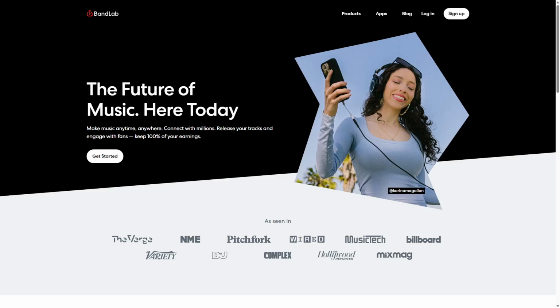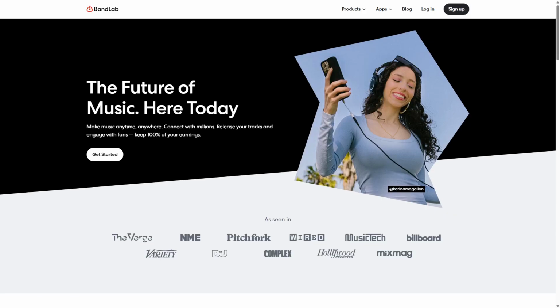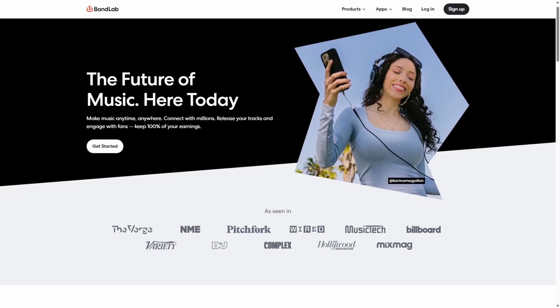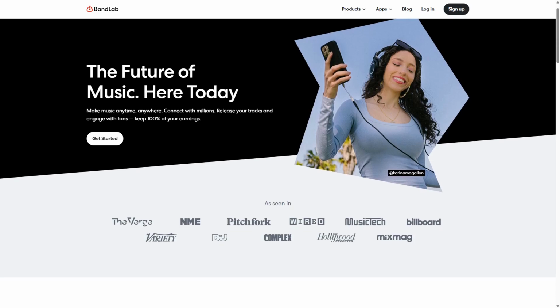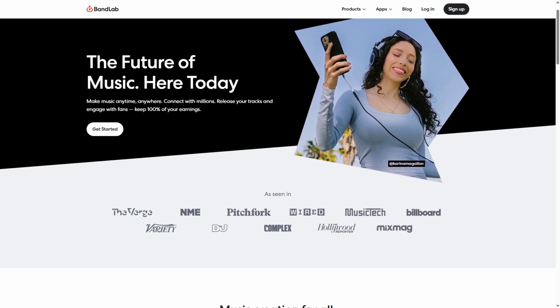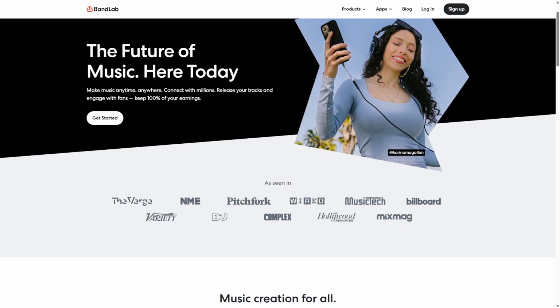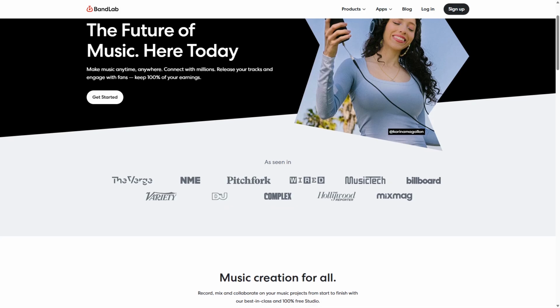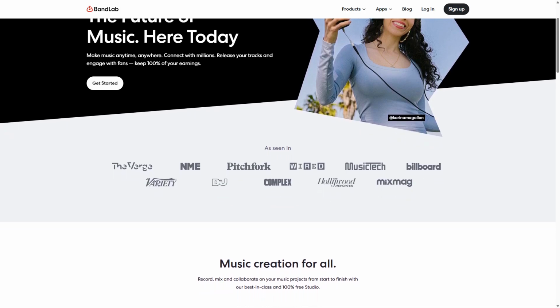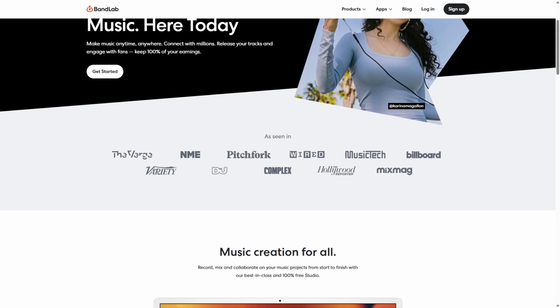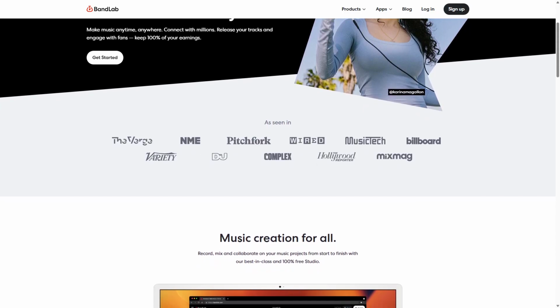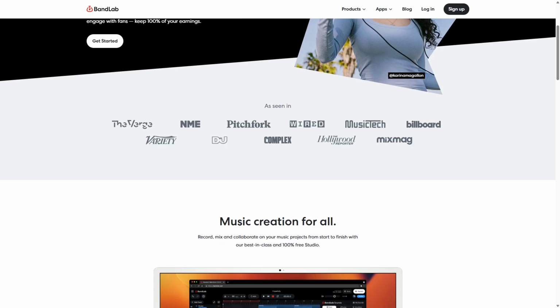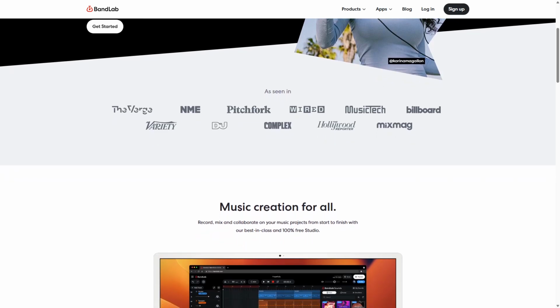BandLab is a cloud-based digital audio workstation designed for music creation, recording, and collaboration. It allows users to compose, mix, and master tracks directly in the browser or via mobile apps. BandLab's interface includes virtual instruments, a multi-track editor, and a library of loops and effects. Its cloud storage and social features enable seamless collaboration and sharing with other musicians worldwide.